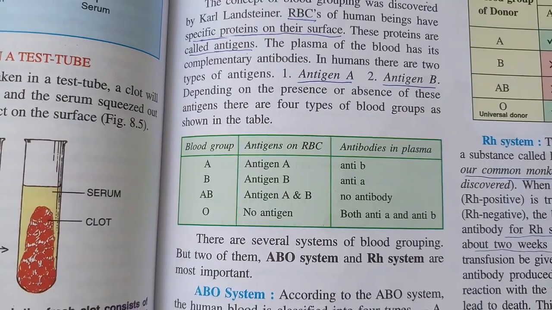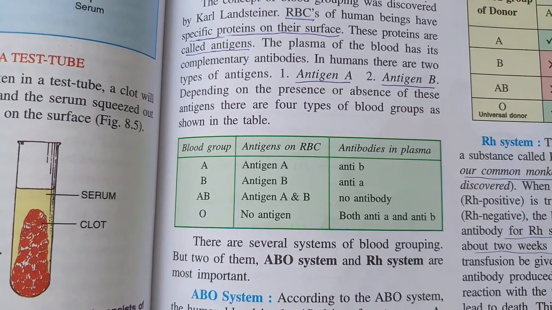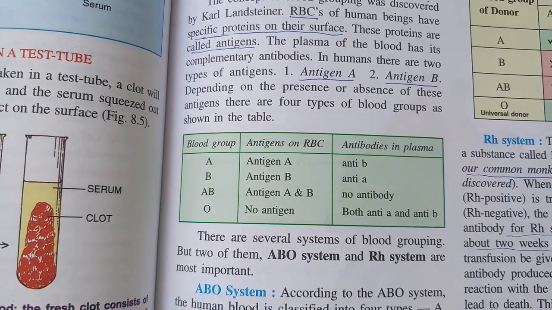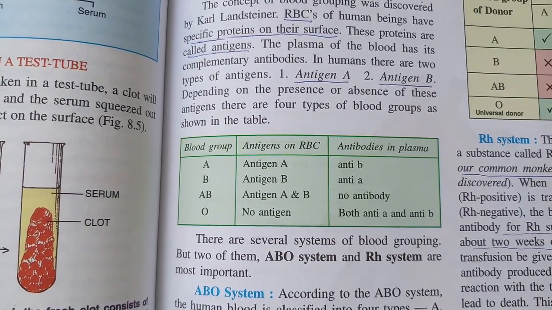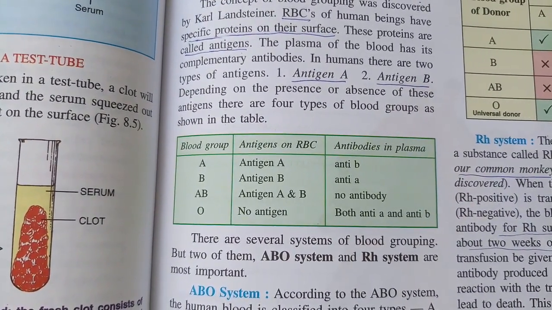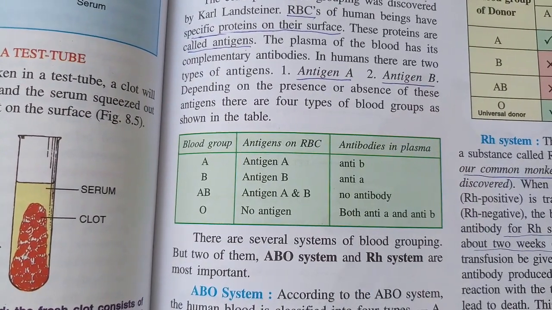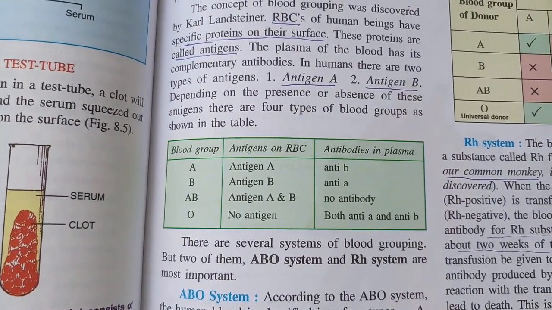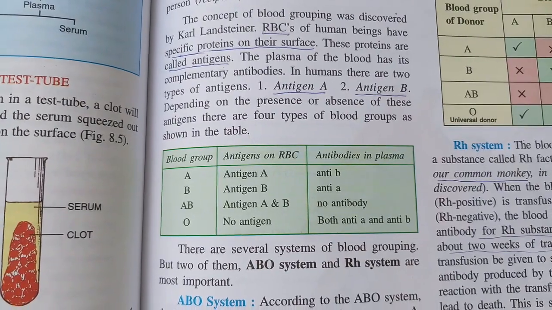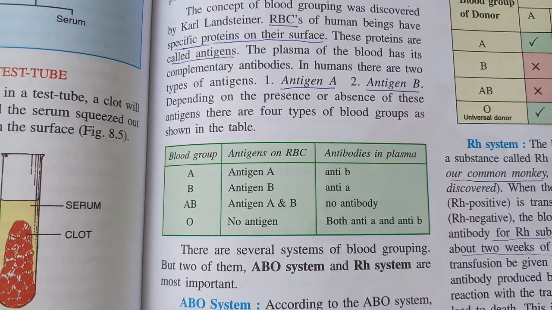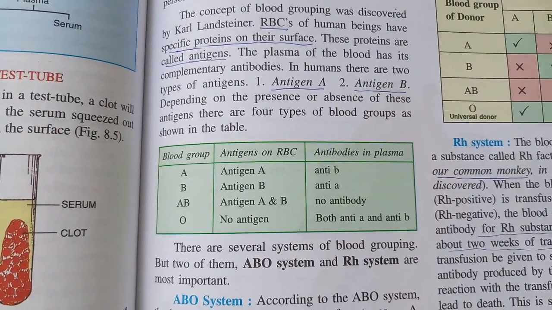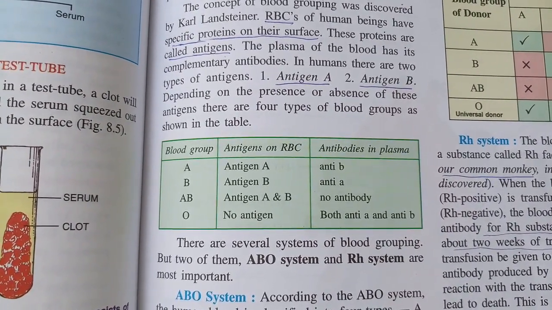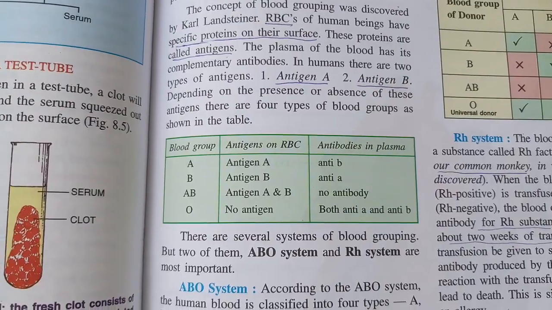In the same way, blood group B contains antigen B and anti-A antibodies in the plasma. And when we say blood group AB, it has antigen A and B on the RBC and no antibodies. While blood group O has no antigen on the RBCs, and it has both anti-A and anti-B in the plasma.